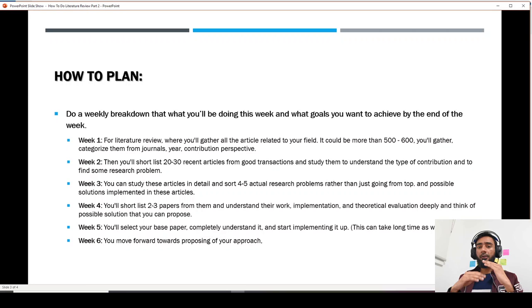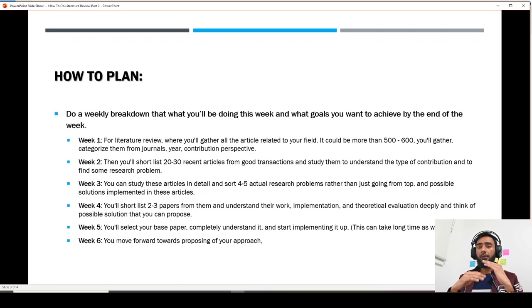For example, you need to highlight the problems in their implementation, and then you can say that these are the problems, these are the drawbacks. For example, they are causing too much delay, there are a lot of redundant rebroadcasts or whatever. Then you can move forward to proposing your own research or your own algorithms.